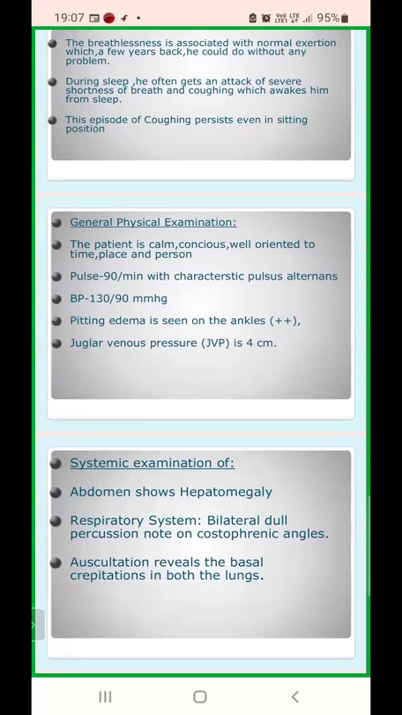Now, on palpation of the pulse, the pulse comes out to be 90 per minute with characteristic pulsus alternans. Now, I would like to elaborate this. The normal pulse rate is 60 to 100 per minute, but this is going towards the higher side. Normally, it is on average 70 to 72 per minute, but this patient is showing 90 per minute. So, a sort of tachycardia is there with characteristic pulsus alternans.